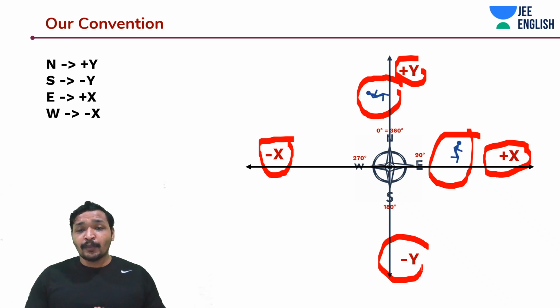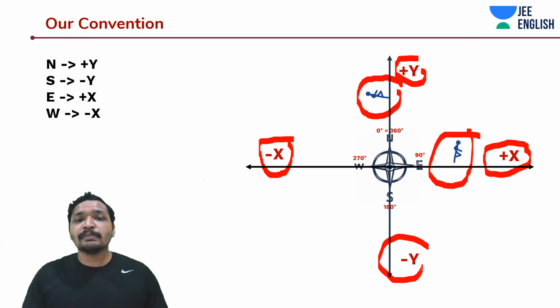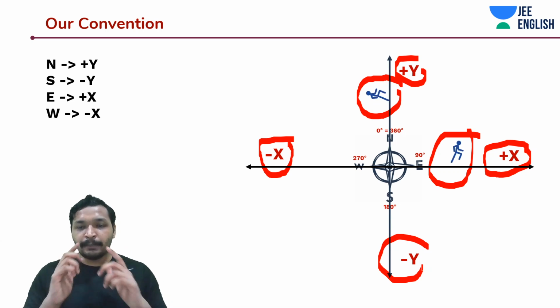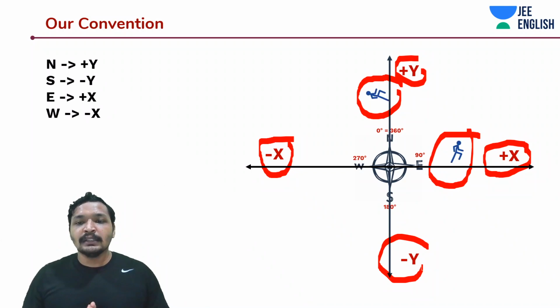So moving towards east is plus x direction, moving towards north is plus y direction, moving towards west is minus x direction, and moving towards south is minus y direction. It's also intuitive if you keep this compass design in your mind, that east appears to be on the plus x axis and north appears to be on the plus y axis.